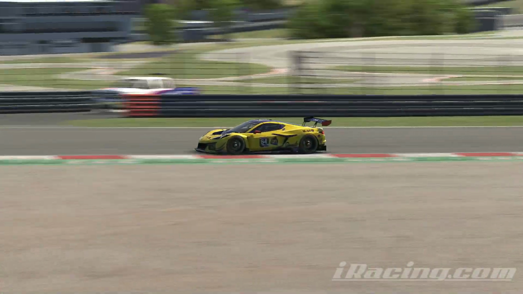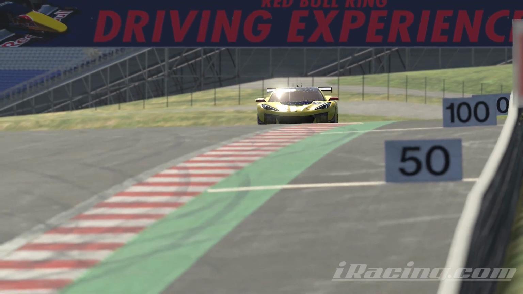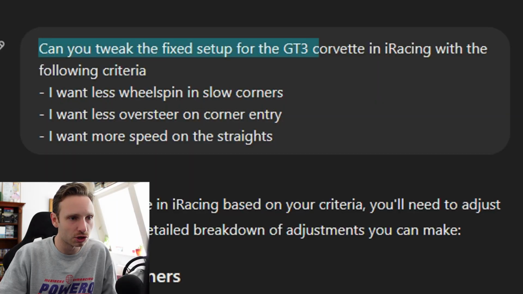So let's take a look at the next prompt to see if we get the same awful results if we change the wording just a little bit, or if the results change completely. Can you tweak the fixed setup for the GT3 Corvette in iRacing with the following criteria? Kind of the same thing, but just worded a little differently.